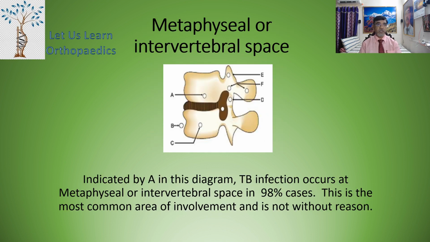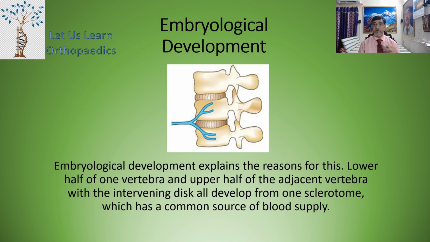Now let us see more details about the metaphyseal or intervertebral space involvement. Now this is indicated in this particular diagram by A. TB infection occurs at the metaphyseal or the intervertebral space in 98% of the time. Now this is the most common area of involvement, and it is not without reason. Now let us see what is that reason.